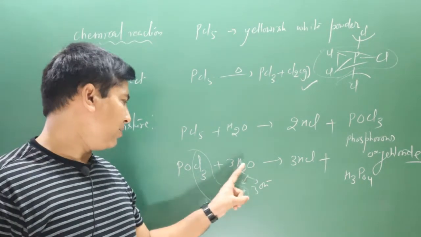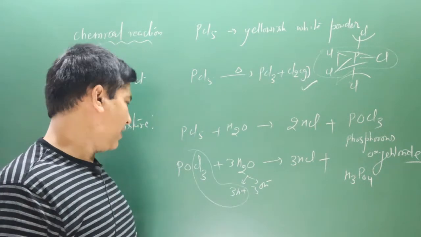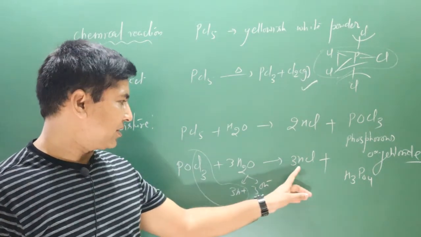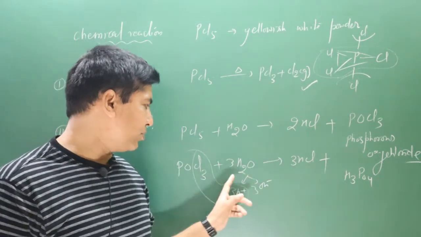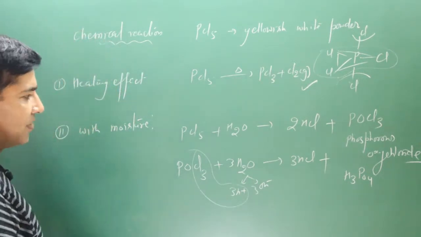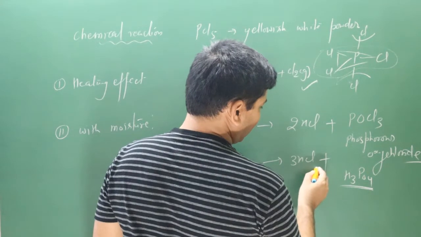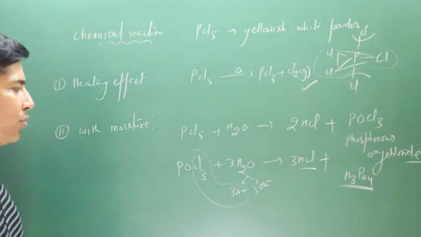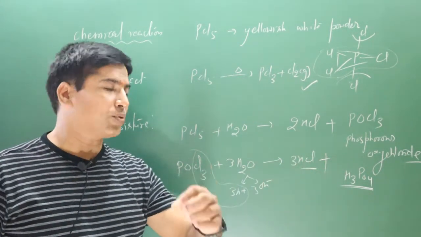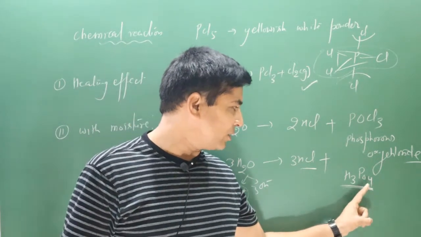How many oxygen? 3 plus 1 is equal to 4 oxygen. Okay. Phosphorus. How many hydrogen? 3 hydrogen plus 3 hydrogen is equal to 6 hydrogen. Equation is balanced. Okay. So we get phosphoric acid. This is phosphoric acid. This is HCl. So this reaction is quite dangerous reaction because we are getting 2 strong acids. It is also a strong acid and it is also a strong acid.